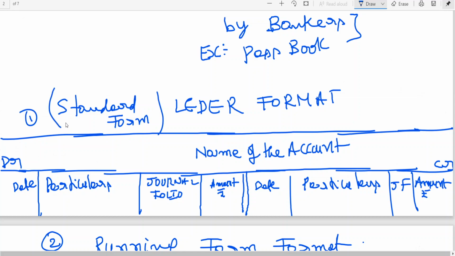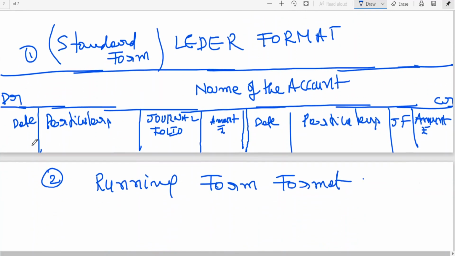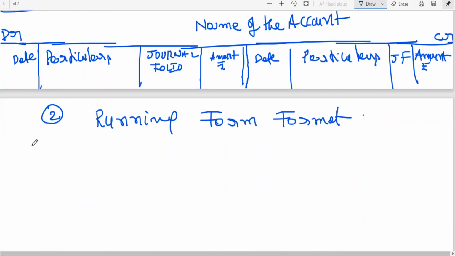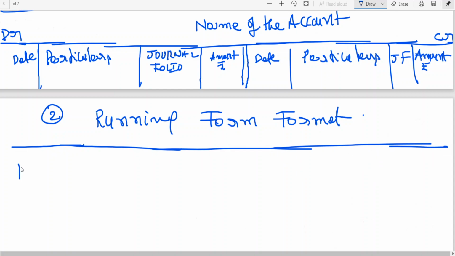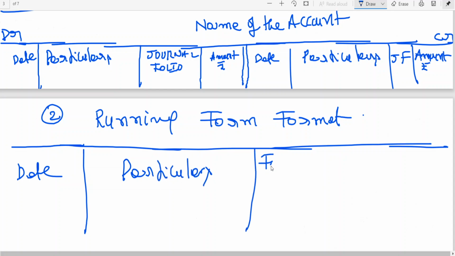This is standard form ledger format. This is running form format. In the running form format, you can see the passbook. Date will be there. Folio.